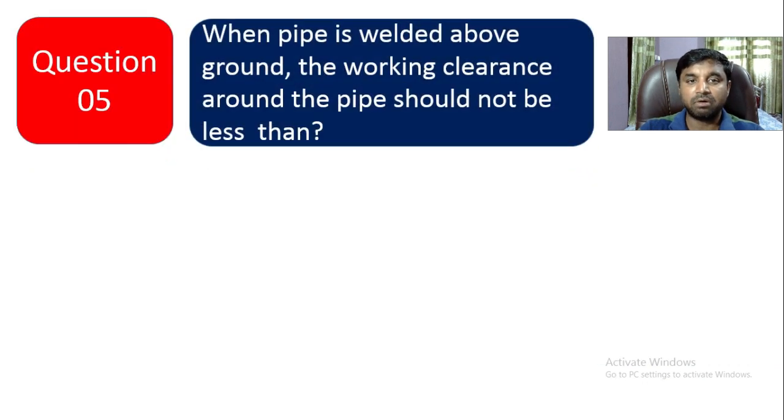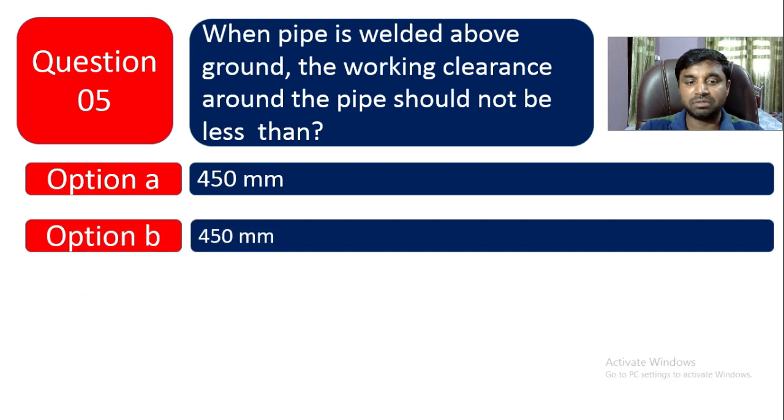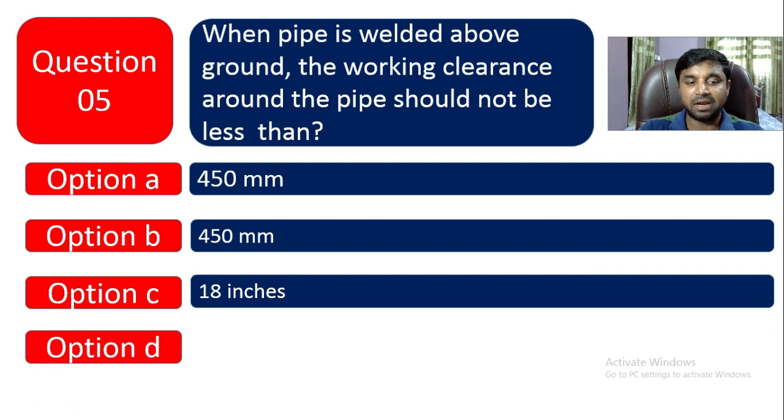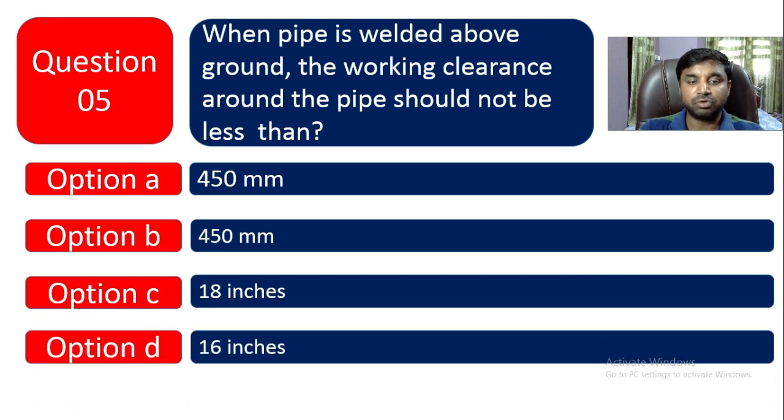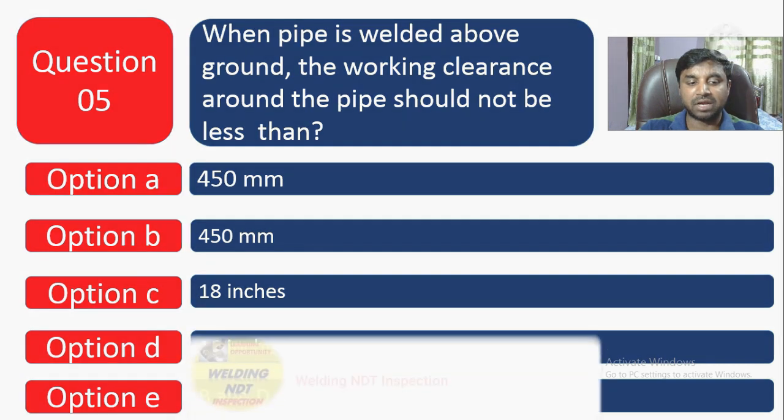Question 5. When pipe is welded above ground, the working clearance around the pipe should not be less than. So if the pipe is welded above ground, how much should the working clearance be? Option A is 450 mm, option B is 450 mm, option C is 18 inches, and option D is 16 inch. So which one is correct? Option E is B and D. So B is 450 mm and D is 16 inch, so both are the same. So both B and D above is the correct one. So option E.